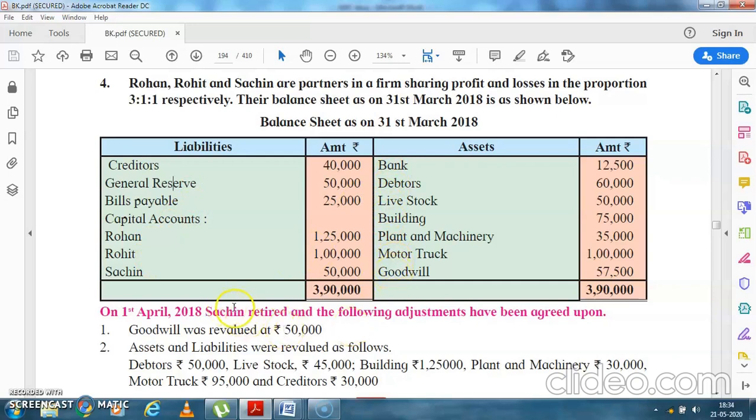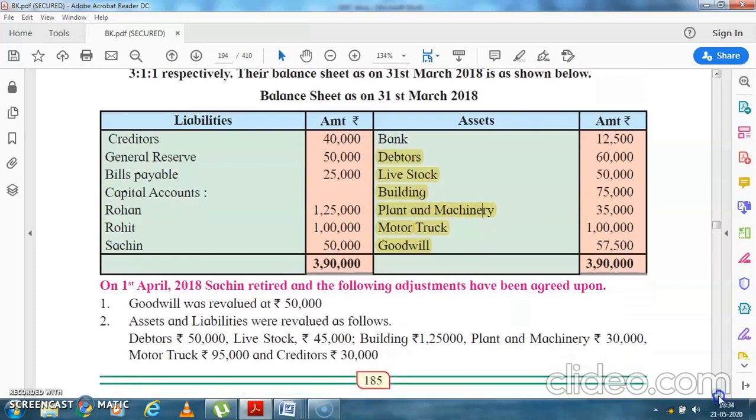On 1st April 2018, Sachin retires and the following adjustments have been agreed on. Goodwill will be revalued at 50,000. Now see, there is an adjustment in goodwill, so we will mark the goodwill. Debtors, livestock, building, plant and machinery, motor trucks, all are having an adjustment. So I have marked everything. Okay, then let's go ahead.